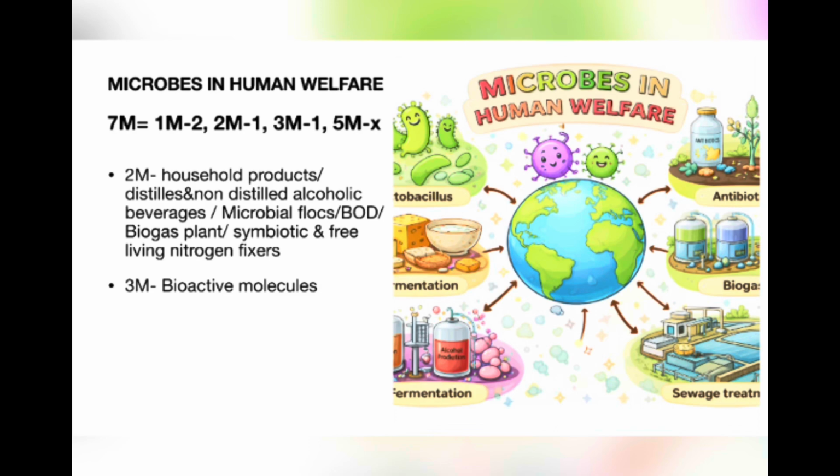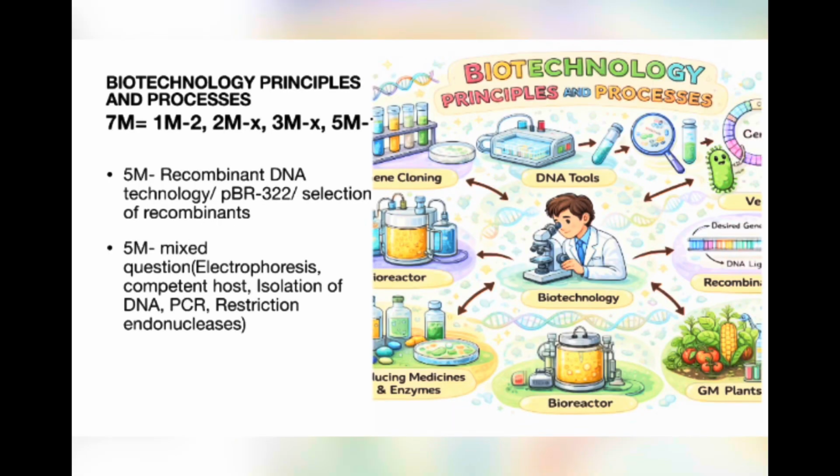For 2 mark, focus on household products, distilled and non-distilled alcoholic beverages with example, microbial flocks, BOD and its significance, biogas plant diagram, symbiotic and free-living nitrogen-fixing bacteria. For 3 mark, I suggest you to only depend upon bioactive elements, their uses and source. Biotechnology principles and processes, total 7 mark: 2 1-mark, no 3 and 2 mark, 1 5-mark.